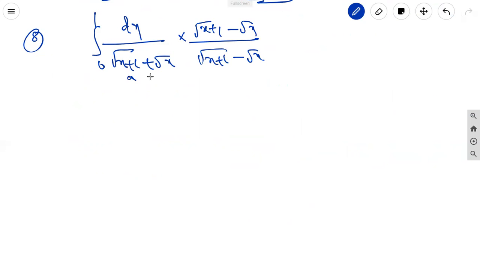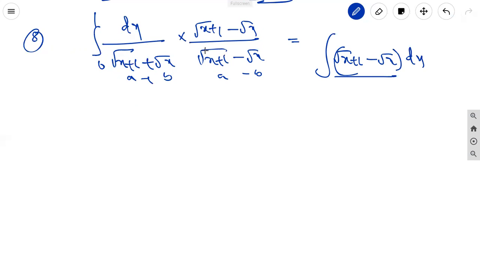It is in the form of a plus b into a minus b. It is clearly a square minus b square: root x plus 1 minus root x whole dx by a square minus b square, meaning the root will get cancelled with the square, x plus 1 minus x, plus x minus x get cancelled. The denominator has only 1. The limits of integration is 0 to 1.